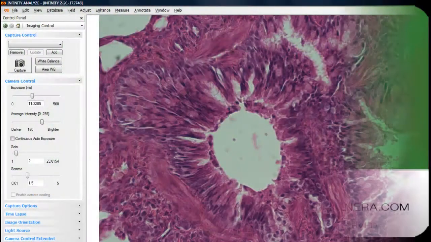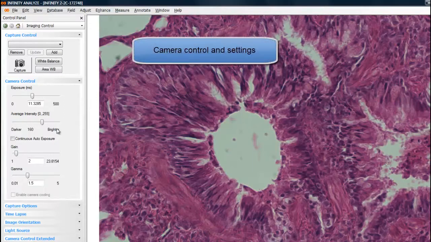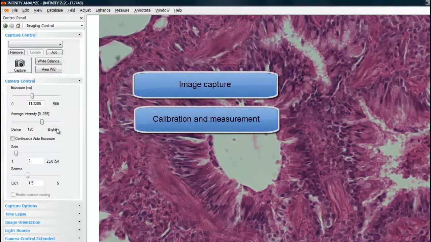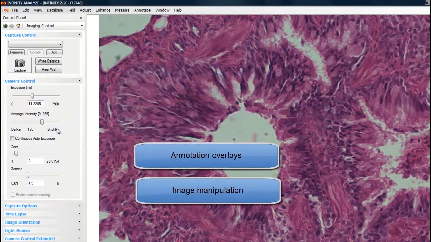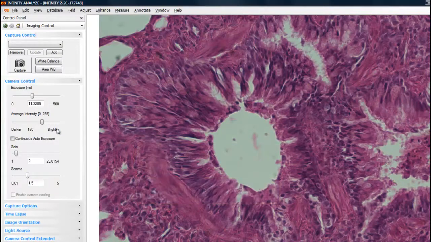Infinity Analyze is included with all Infinity cameras except for the light version. The application includes camera controls and settings, image capture, calibration and measurement functions, annotation overlays, and image manipulation capabilities. The user interface can be tailored to suit your preferences. The default layout is currently displayed.